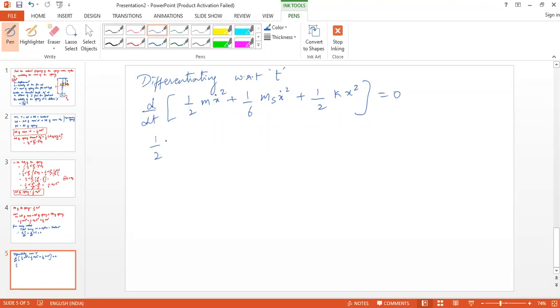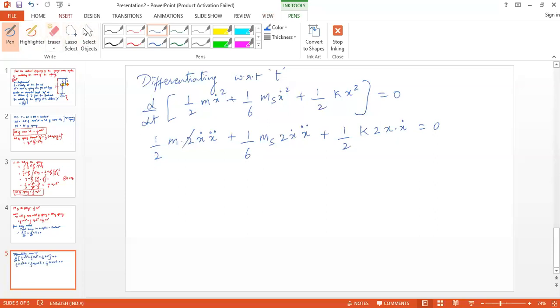It is 1 by 2 m into 2x dot into x double dot, plus 1 by 6 ms into 2x dot into x double dot, plus half k into 2x into x dot, that is equal to 0.